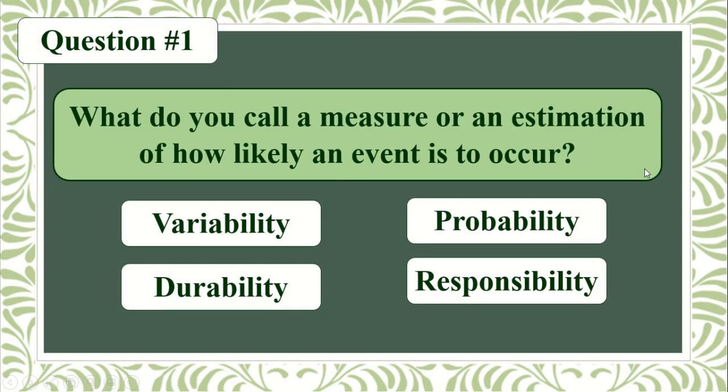Question number 1. What do you call a measure or an estimation of how likely an event is to occur? Variability, durability, probability, or responsibility? You have 15 seconds to answer.